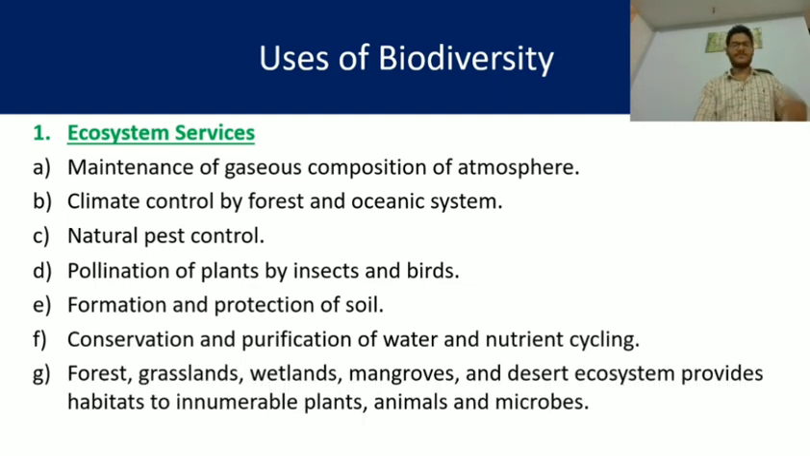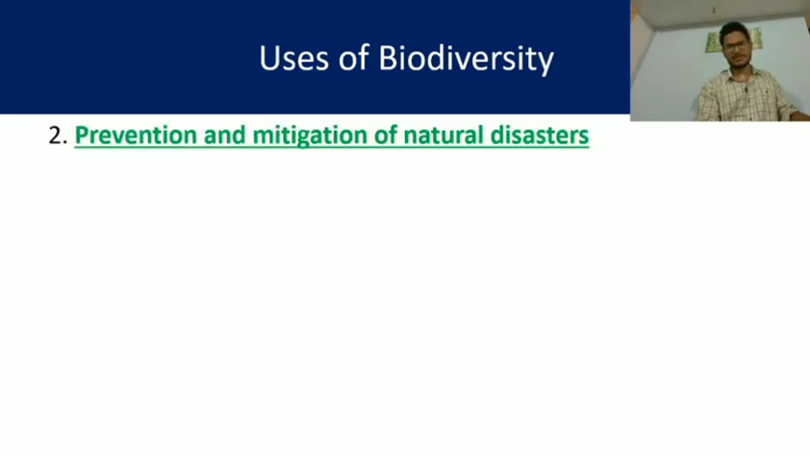Next, forest, grassland, wetlands, mangroves, and desert ecosystems. They provide habitat to innumerable plants, animals, and microbes. Many different types of plants, animals, and microbes are found in different habitats like the forest, grassland, wetland, mangrove, and desert, and these provide specific habitats to them.